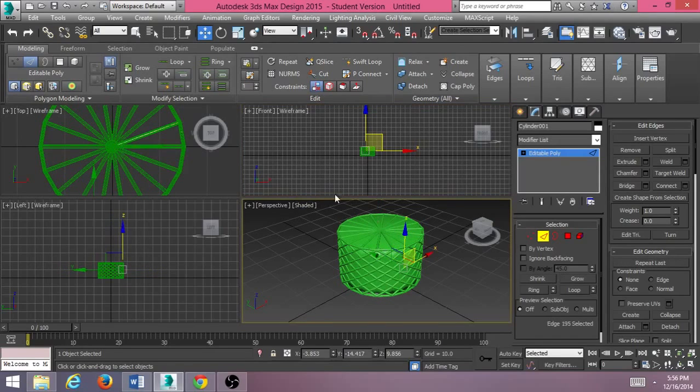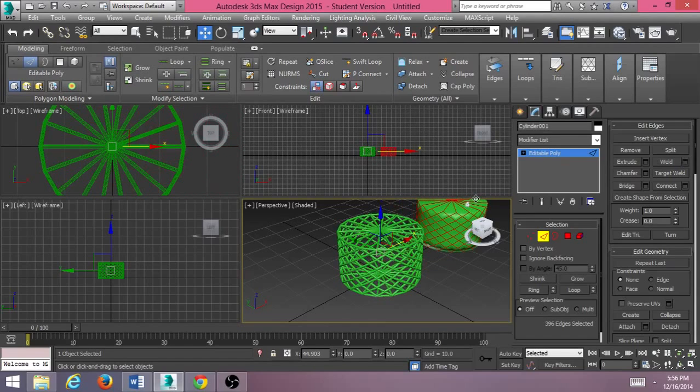I'm going to move and select, and I'm going to move this shape out of here, just to show you that can be done. This is a separate object. These are actually two different shapes, and this is another shape.